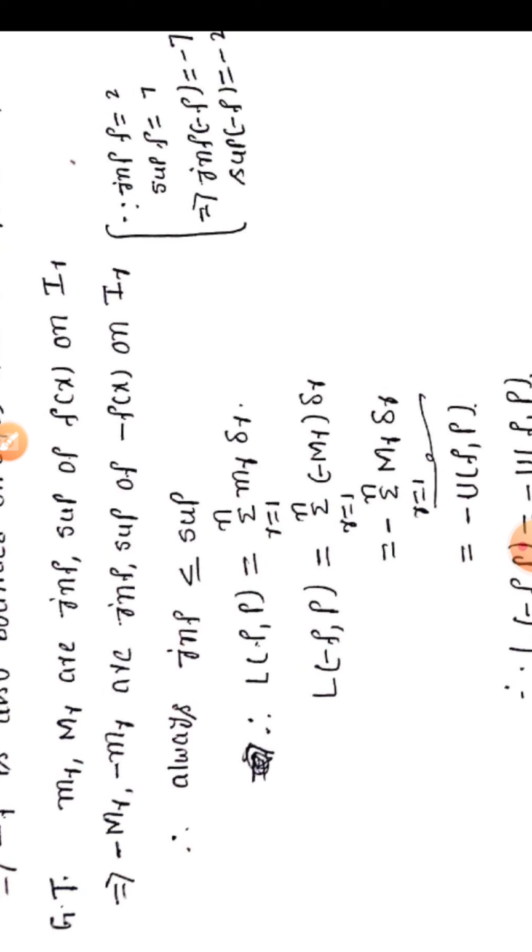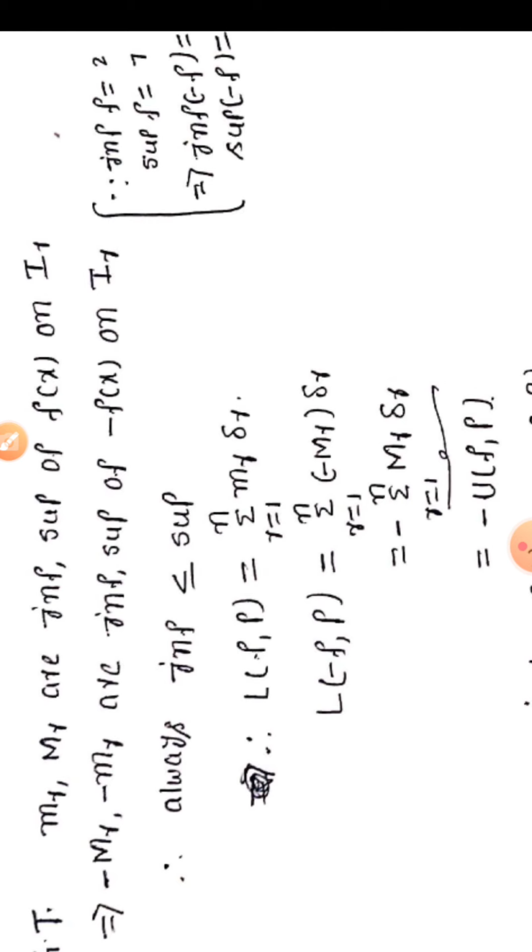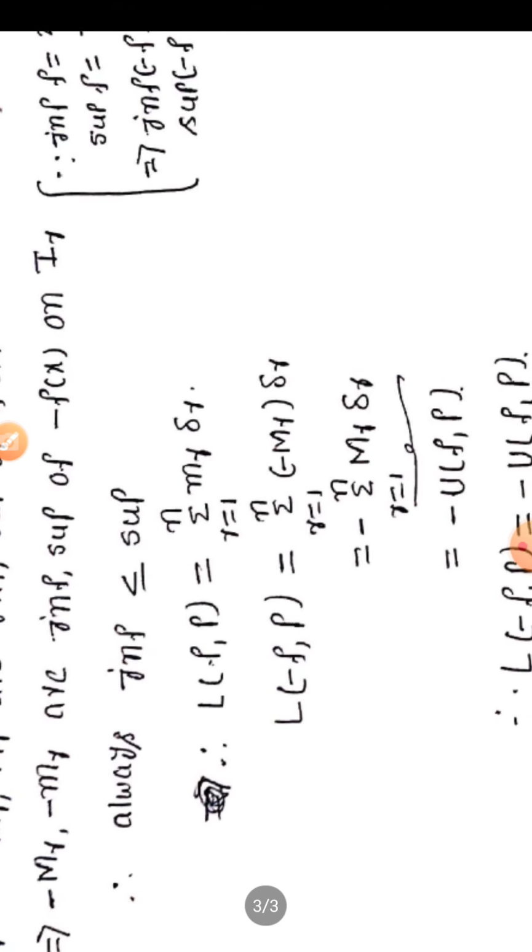Therefore, using the above definition, L minus FP equal to summation r equal to 1 to n, where infimum of minus f of x on IR equal to minus capital MR. Therefore, summation r equal to 1 to n minus capital MR into delta r, where minus capital MR is the infimum of minus f of x on IR. Therefore, L minus FP equal to summation r equal to 1 to n minus MR delta r. Taking minus outside common, that equals minus summation r equal to 1 to n capital MR delta r.